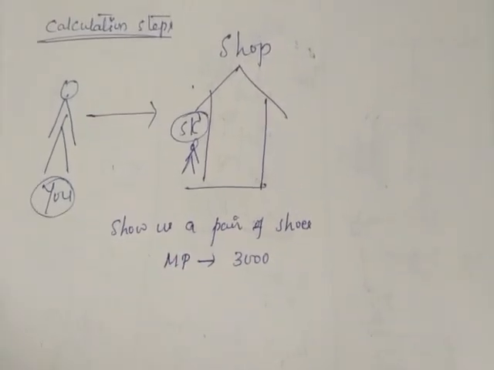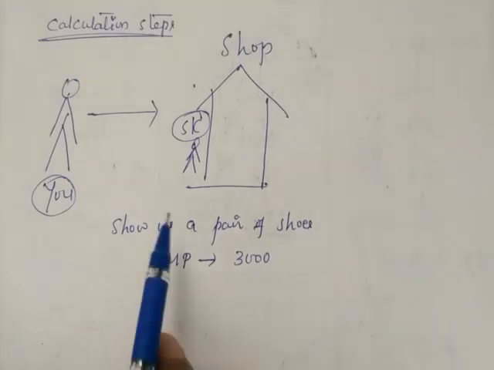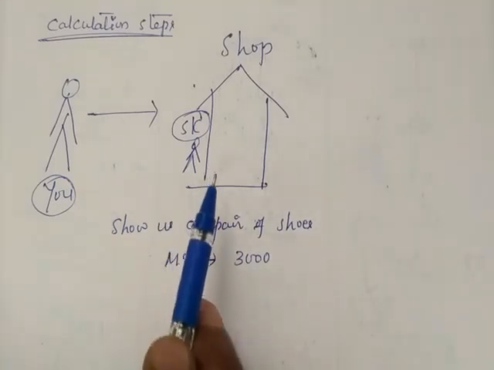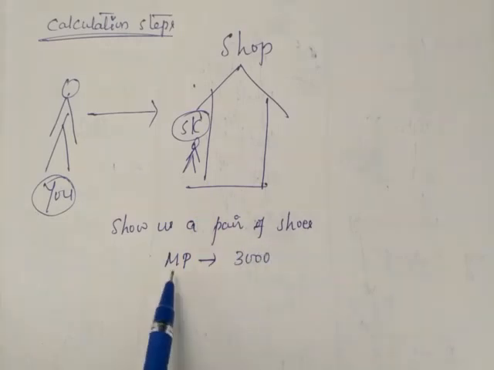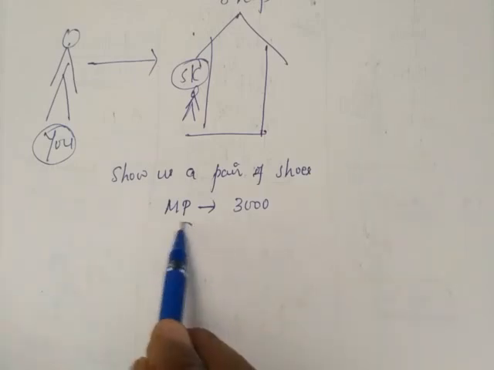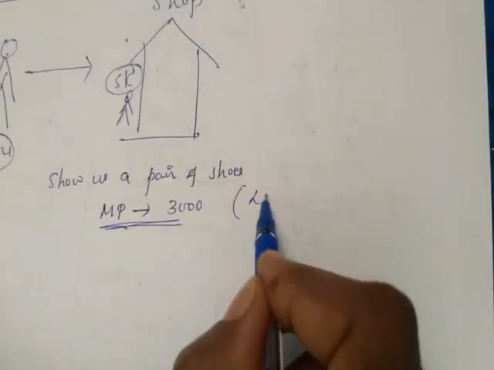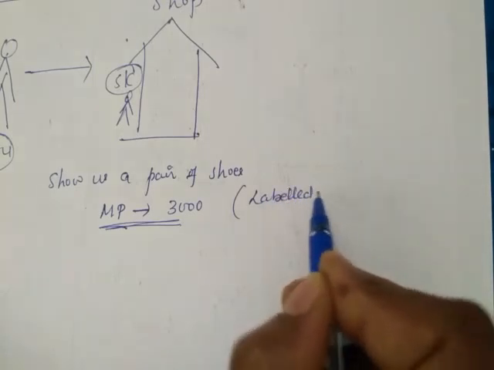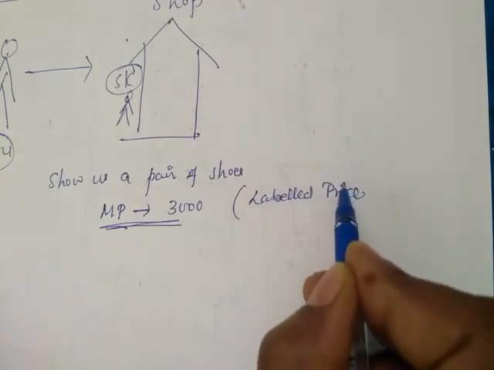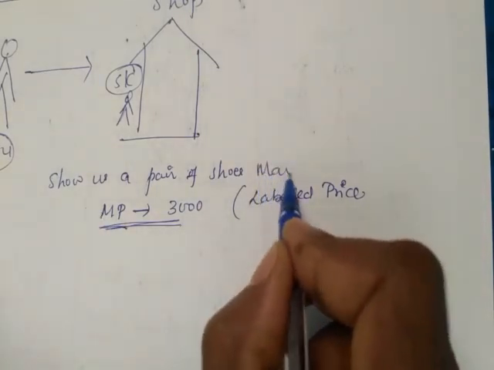Understand? This is a very important calculation step. Try to understand, so it will be very useful during solving of any problem from the GST chapter. So first, you ask the shopkeeper to show the shoes. The shoes rate was 3000 rupees. This marked price 3000 is also called labeled price. MP means marked price.